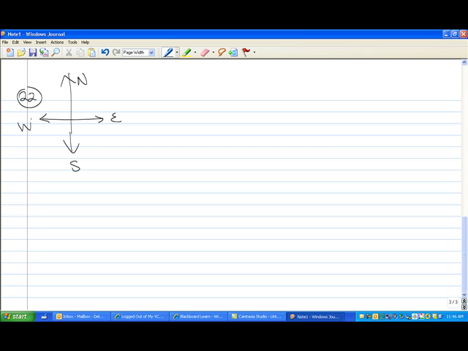Tampico is here, and Veracruz is south of Tampico. Tampico, on the other hand, is south of Monterrey, so that means Monterrey has to be up here above. Can we conclude that Veracruz is south of Monterrey? Veracruz is south of Monterrey, so it's valid.